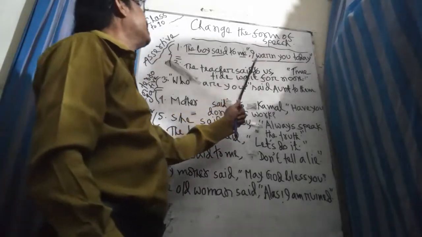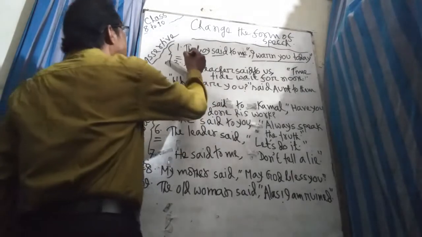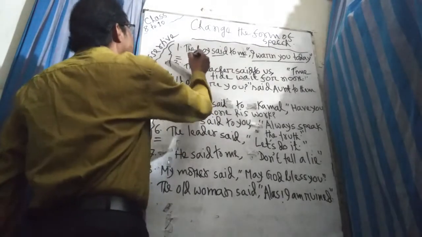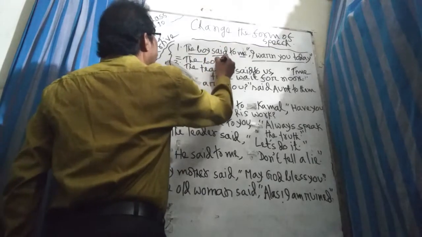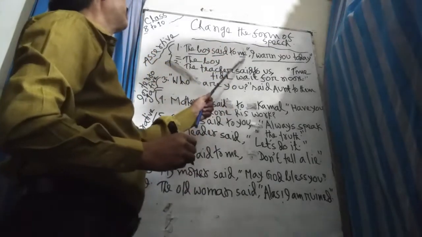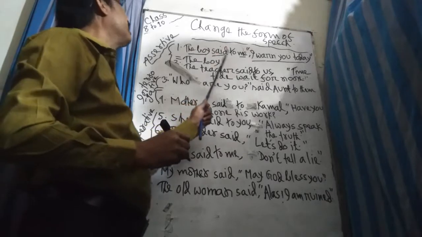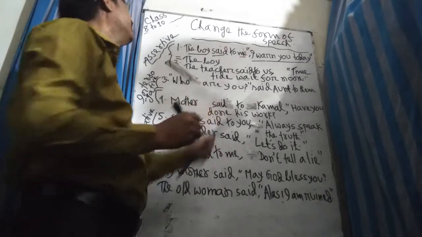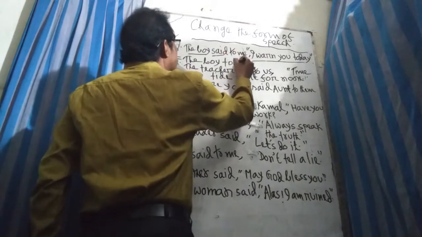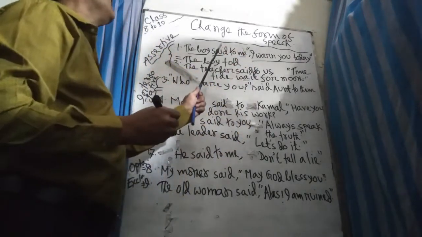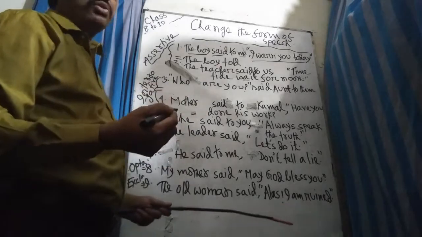If you change the assertive sentence, your first duty is to write down the boy. If there is an object after the reporting verb, then said will be changed into told, or you may keep it unchanged, no problem.